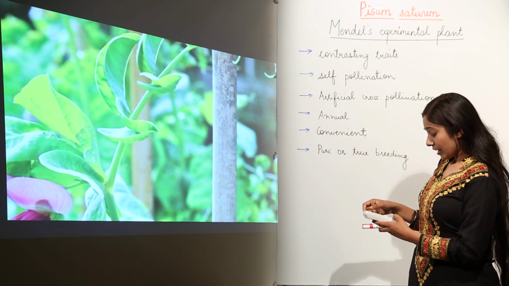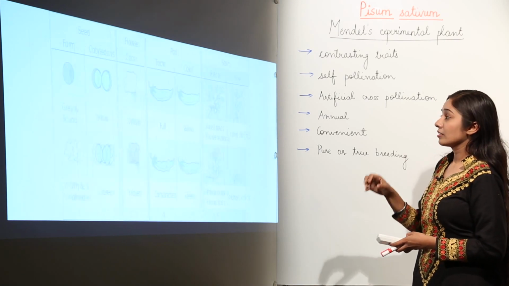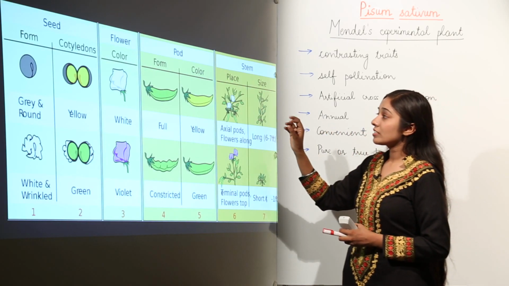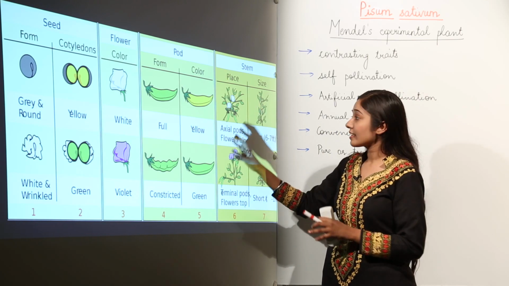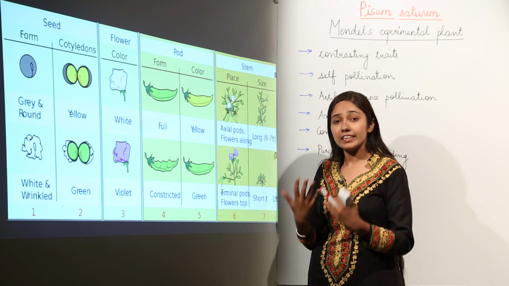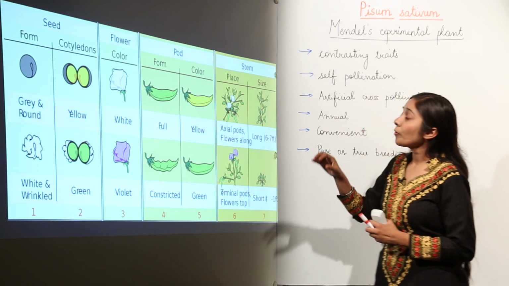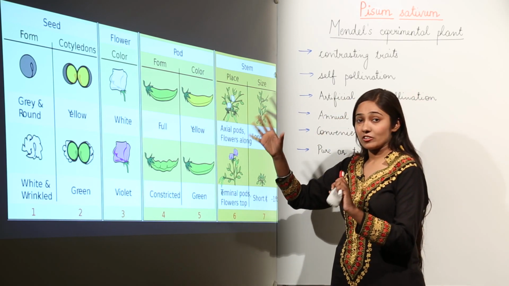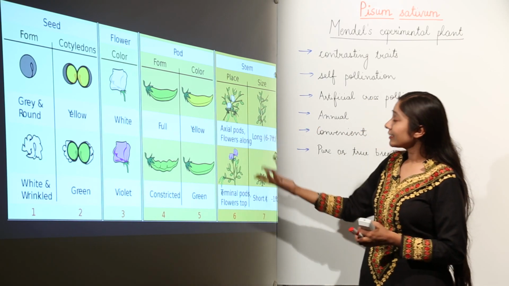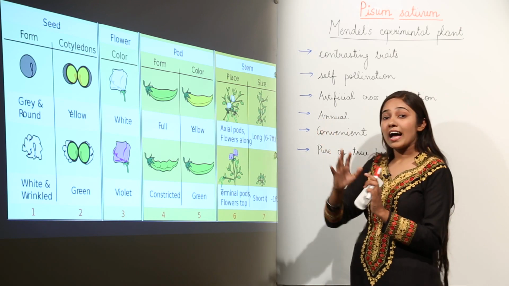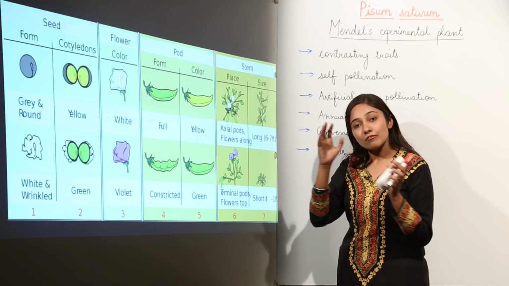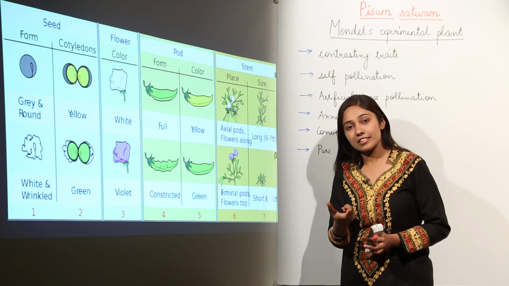For example, if you take the example of a pea plant, some flowers are white in color and some flowers are violet in color. So this is a pair of contrasting traits, like white flowers and violet flowers. Another example can be the height of the plant, the stem size: some were tall and some were dwarf. So this is a pair of contrasting traits.